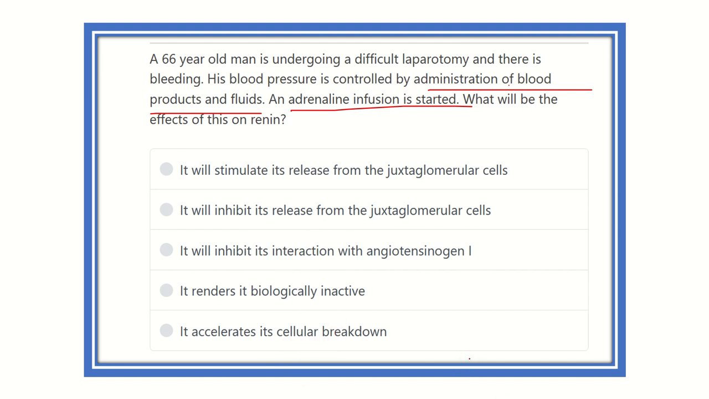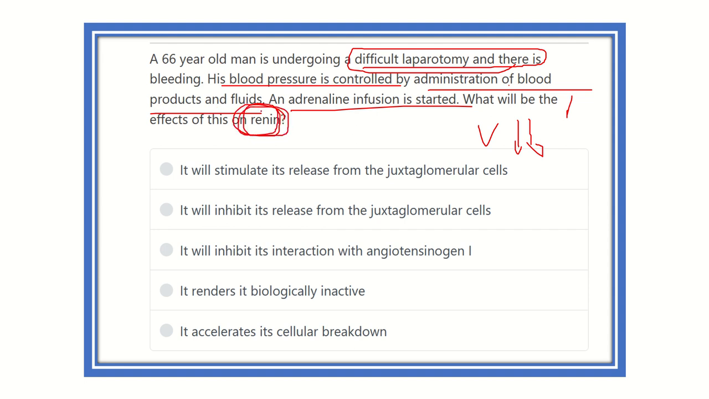So, according to the clinical features, during a difficult laparotomy blood loss occurs and hypovolemia develops. The volume is reduced, and to replenish the volume, blood and fluid are infused and adrenaline is also infused. We have to find out the action of adrenaline on renin, or what the function of renin is in this situation. That means, what will occur during hypovolemia.